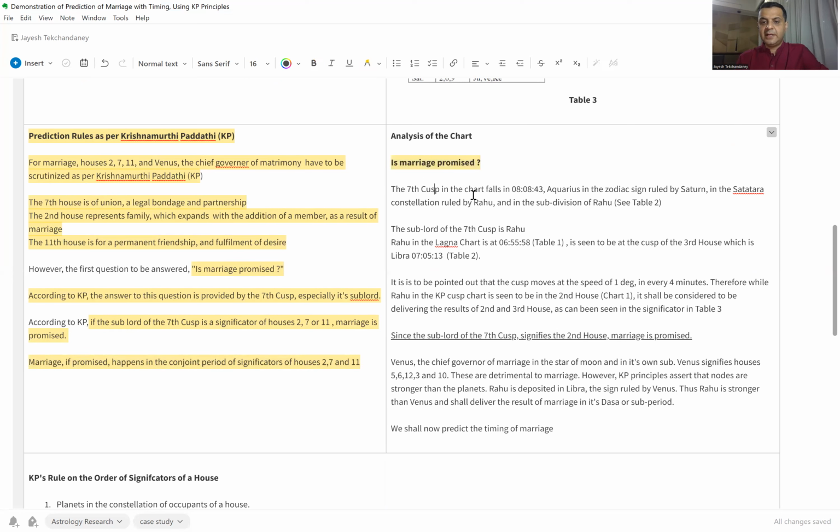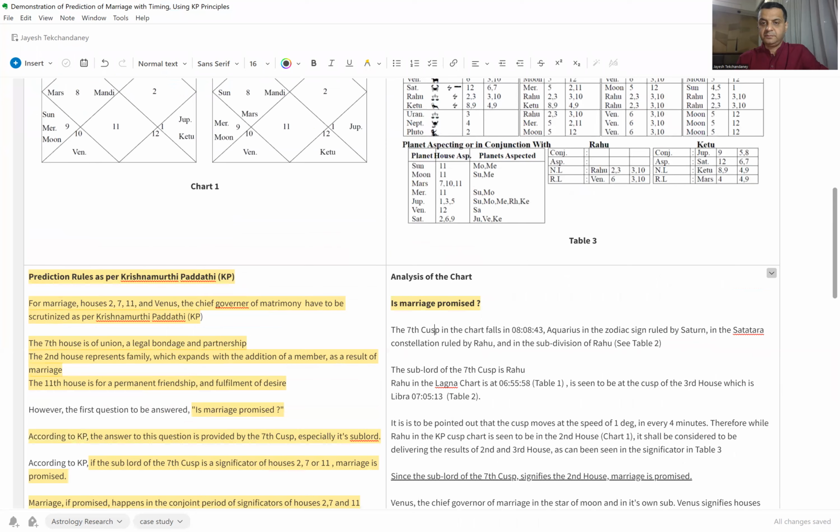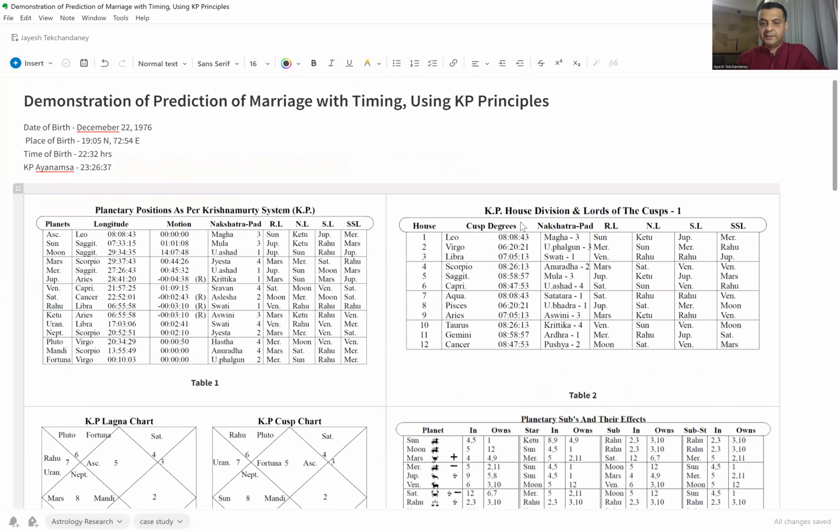The seventh cusp in the chart falls at 8 degrees 8 minutes and 43 seconds in Aquarius. Let me just show you from the chart how we read the position of the seventh cusp. This is the KP house division. This is the tabulation that we produced using the software. And we talked about the seventh cusp. So the seventh cusp is Aquarius, 8 degrees, 8 minutes and 43 seconds.